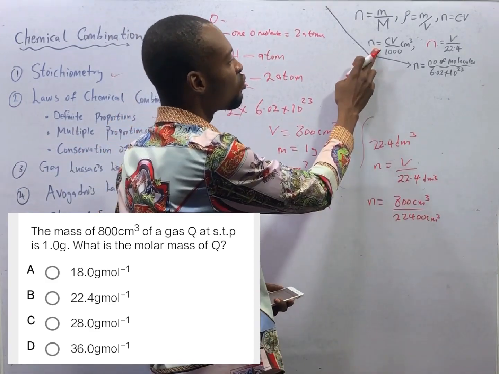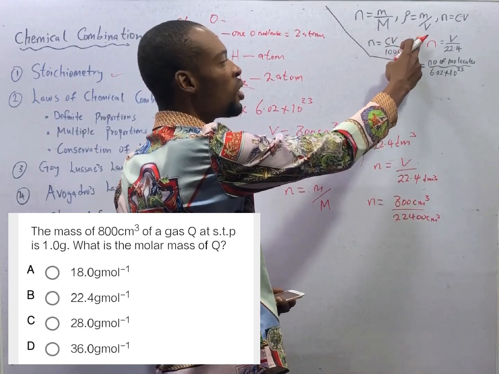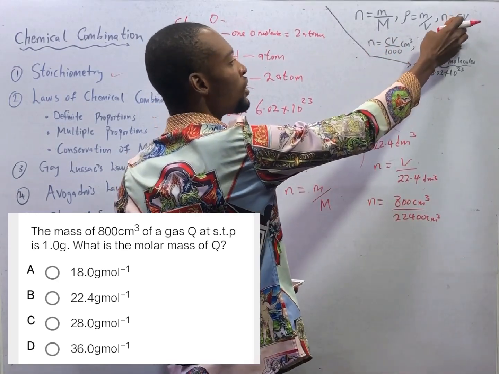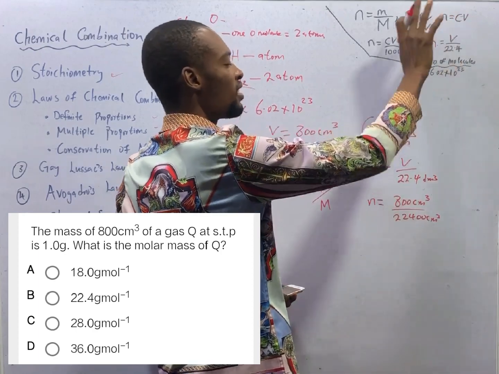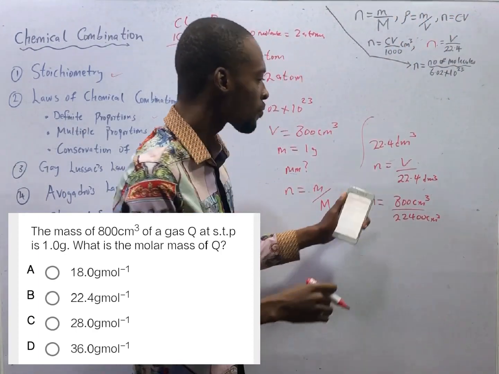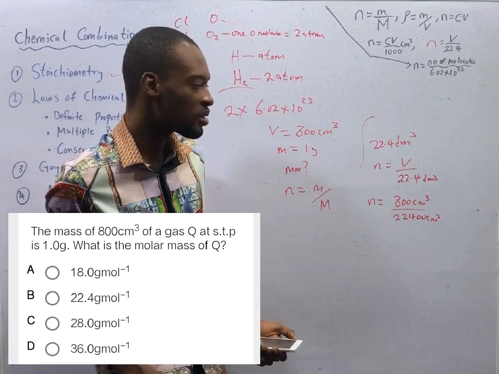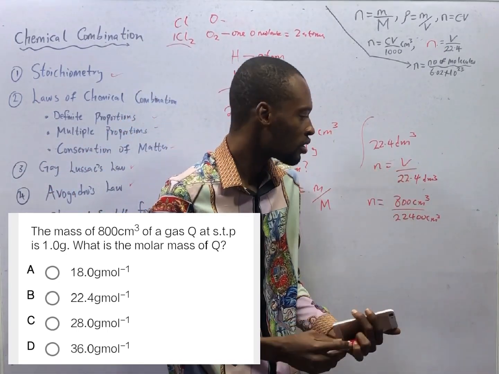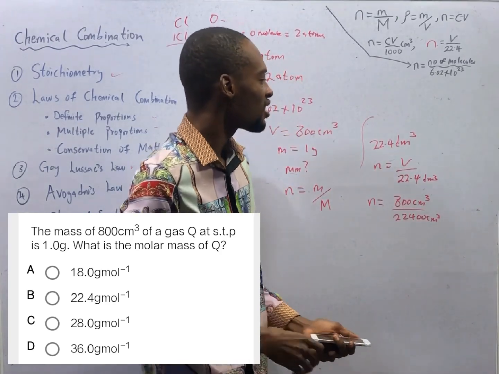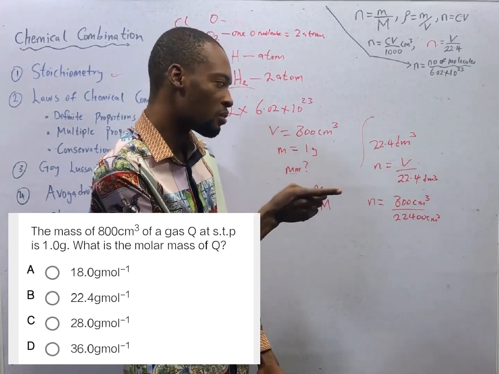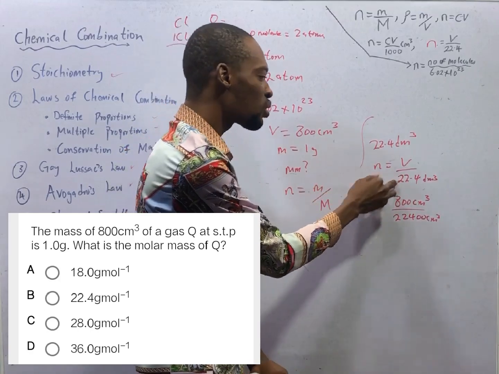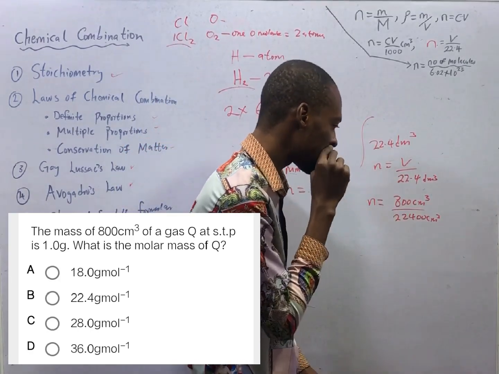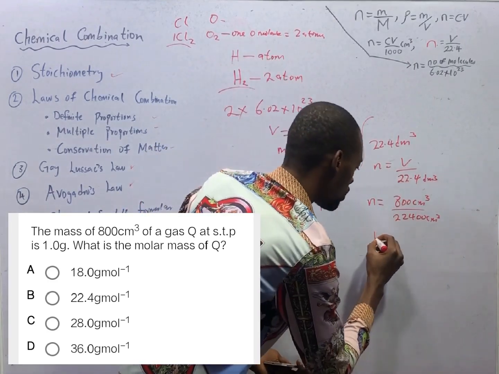In this case, we need the volume in cm³, so we multiply. In summary, at standard temperature and pressure, the number of moles is volume over 22.4 dm³, and since the volume we are given is 800 cm³, we convert this to 22,400 cm³.